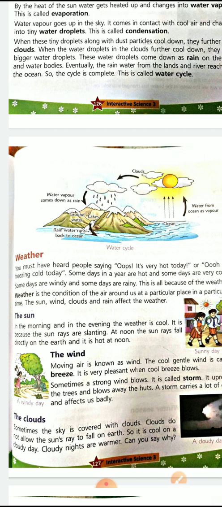The wind. Moving air is known as wind. The cool, gentle wind is called breeze. It is very pleasant when cool breeze blows. Sometimes a strong wind blows, it is called storm. It uproots the trees and blows away the huts. A storm carries a lot of dust and affects us badly.